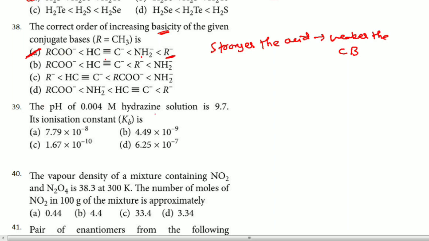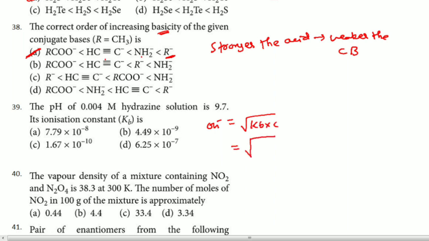39. The pH of the 0.004 M solution is 9.7. Ionization constant Kb they are asking. So here I will tell you what to do. You can easily calculate this, right? Now here, to calculate OH minus ion concentration, we have a formula, Kb into C, right?